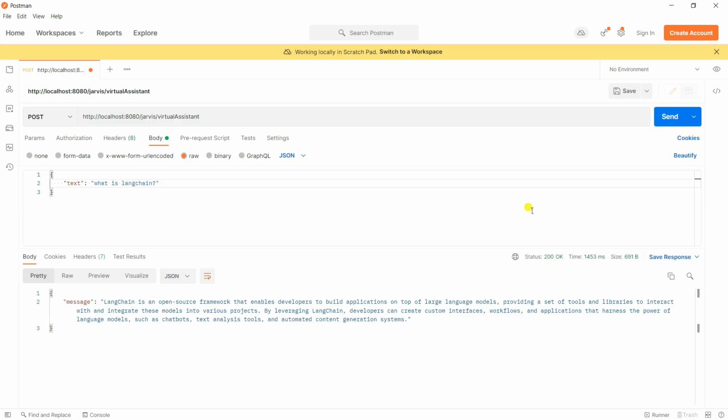LangChain is an open source framework that enables developers to build applications on top of large language models, providing a set of tools and libraries to interact with and integrate these models into various projects. By leveraging LangChain, developers can create custom interfaces, workflows, and applications that harness the power of language models, such as chatbots, text analysis tools, and automated content generation systems. Cool, it will also get the response.